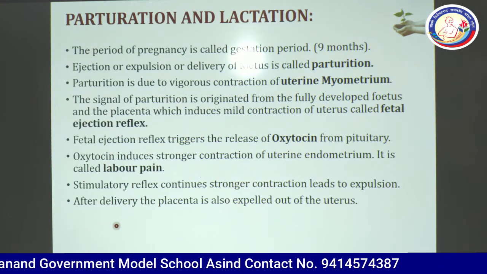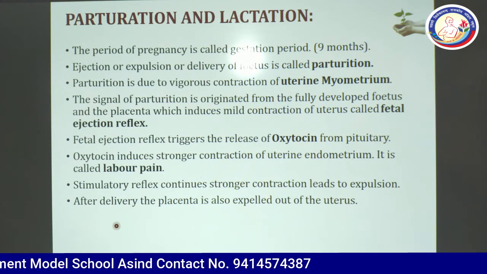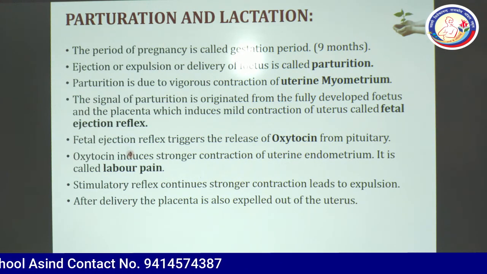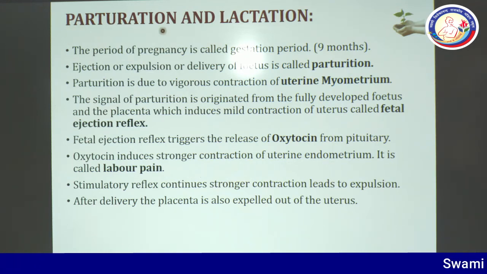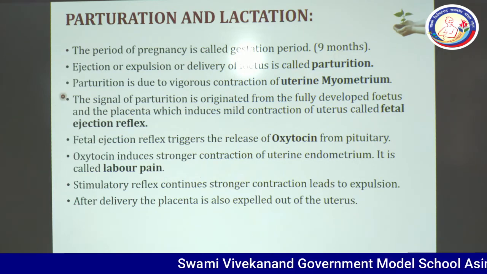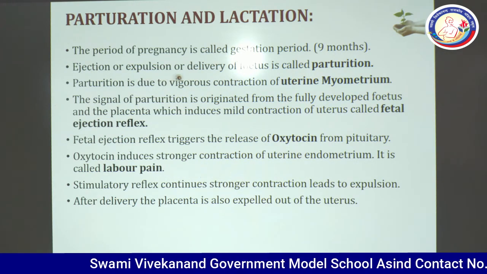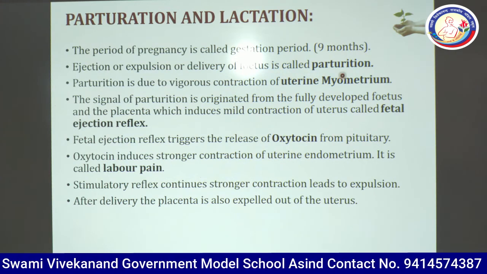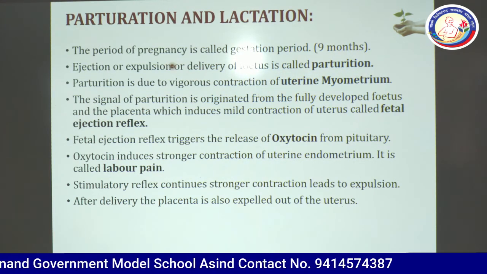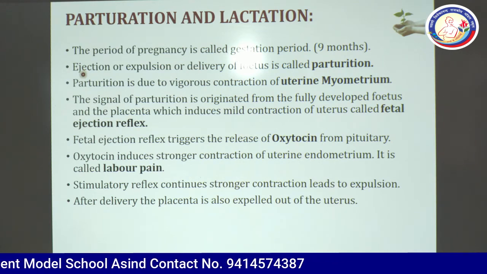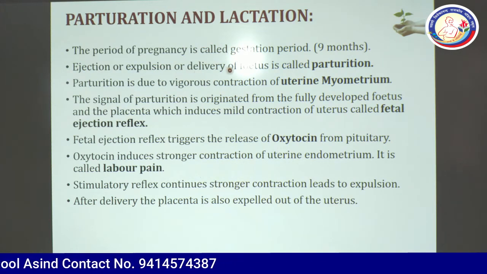The next part is parturition and lactation. After the completion of the period of pregnancy, the next step is parturition. The period of pregnancy is called the gestation period, and 9 months is the time period in the human being. Ejection or expulsion or delivery of the fetus is called parturition. There are different names given here. Ejection is one name, expulsion is another name, delivery of the fetus is called parturition.